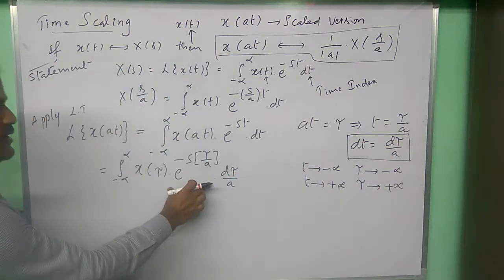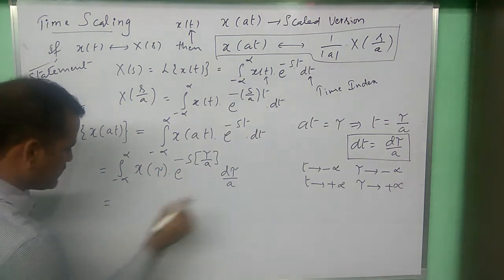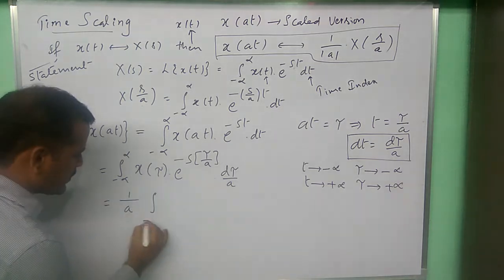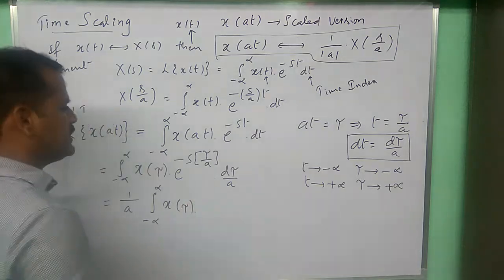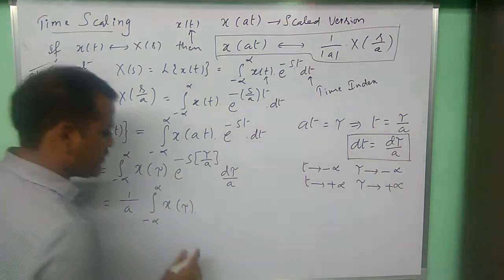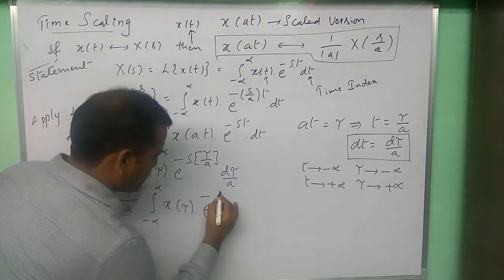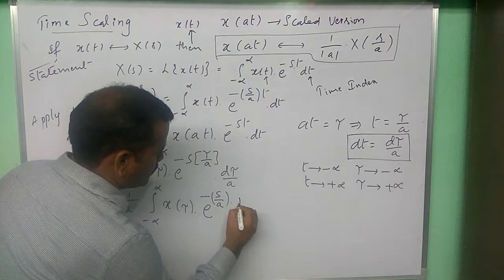Let us rearrange the terms in this expression. So here one constant is there, right, outside of the integral first. Next, minus infinity to plus infinity x of tau is there. Fine. And then in this exponential I am writing e power minus s by a times tau,